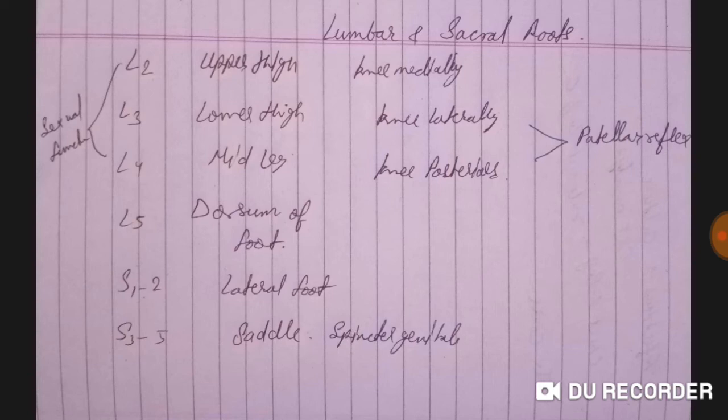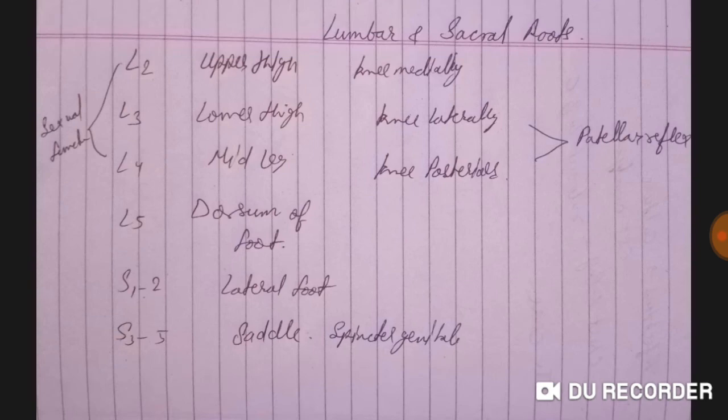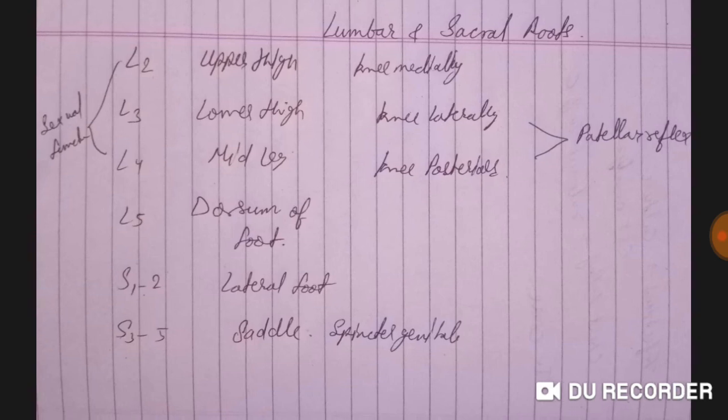L5 is for the dorsum of the foot, S1 and S2 for the lateral foot, and S3 to S5 for the saddle area, sphincter, and genitalia. If there is stenosis or disc herniation at L2, L3 and L4, the patient is not able to perform sexually and suffers from erectile dysfunction.